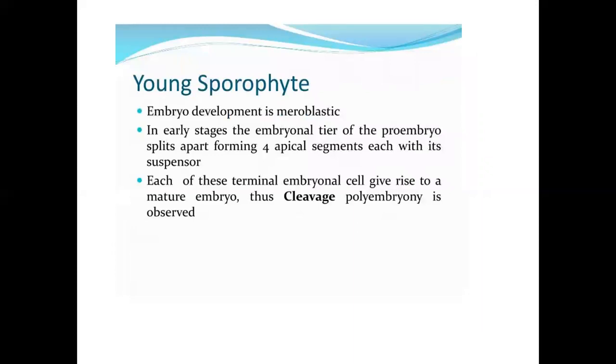Young sporophyte. Embryo development is meroblastic. In the early stage, the embryonal tier of the proembryo splits apart, forming four apical segments, each with its suspensor. Each of these terminal embryonal cells gives rise to a mature embryo. Thus, cleavage polyembryony is observed.